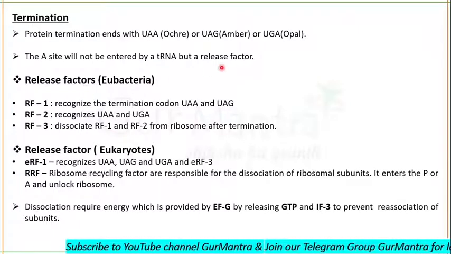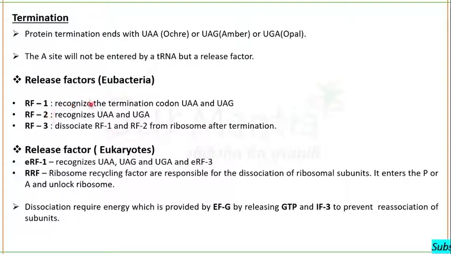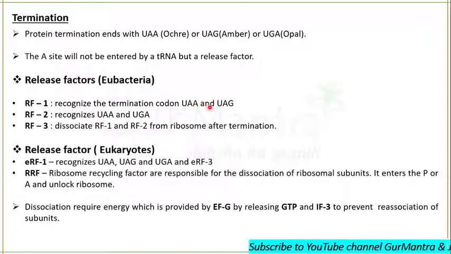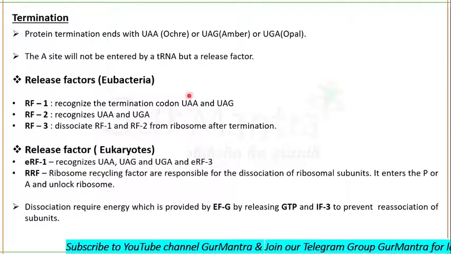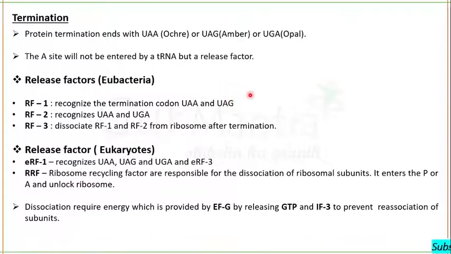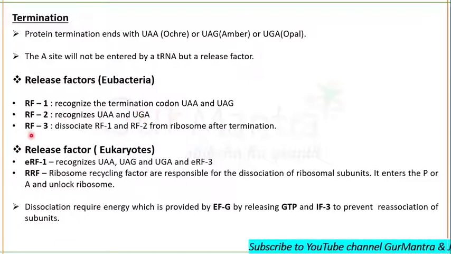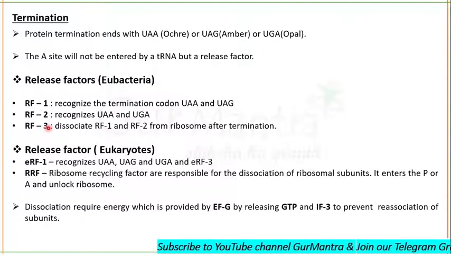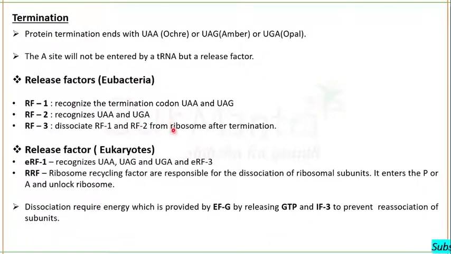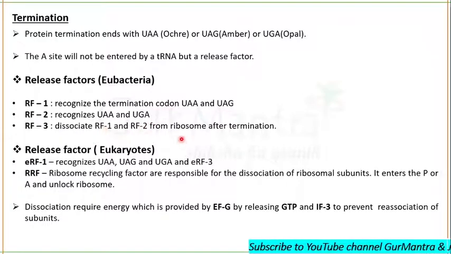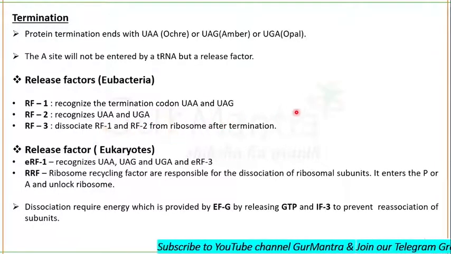In eubacteria, there are release factors 1, 2, and 3. Release factor 1 recognizes the termination codons UAA and UAG, meaning ochre and amber, and release factor 2 recognizes ochre and opal. Release factor 3 does not recognize any codon, but it helps in the dissociation of release factors 1 and 2 from the ribosome after termination.